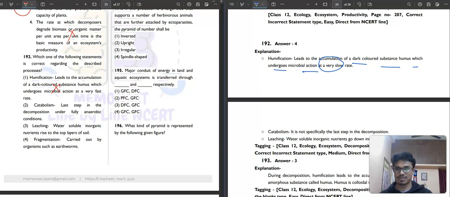Not correct. Catabolism is the last step in the decomposition. No, it is not the last step. Leaching: water soluble inorganic nutrients rise to the top layers of the soil. Water soluble inorganic nutrients go down, not up. Fragmentation carried out by organisms such as earthworm. Correct. Large pieces are broken into small pieces, that is the function of fragmentation, breaking down into fragments literally. So the fourth option is our correct answer.